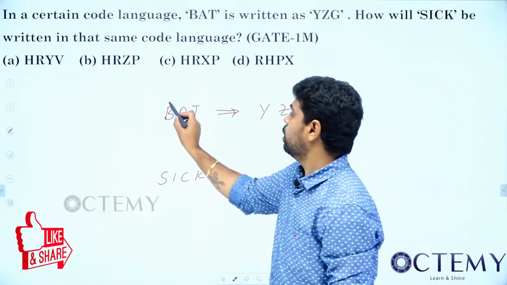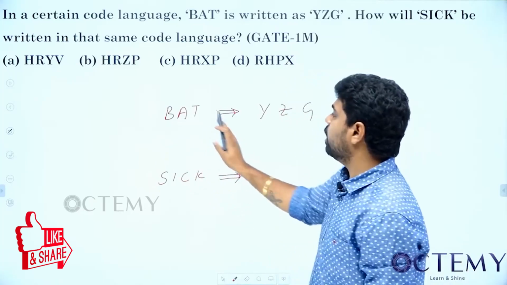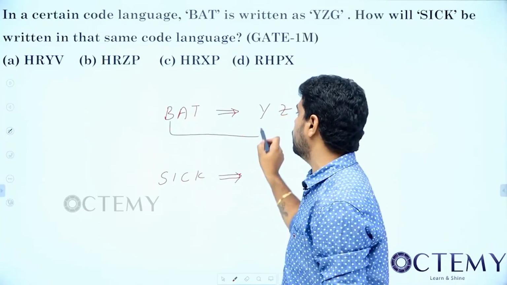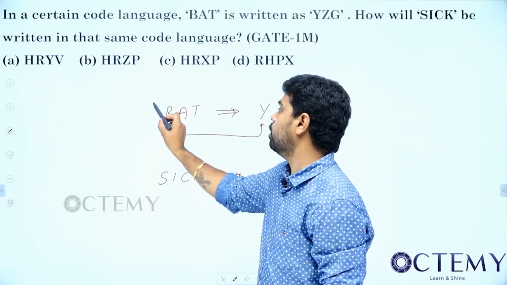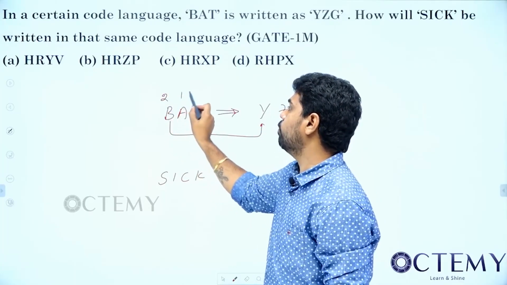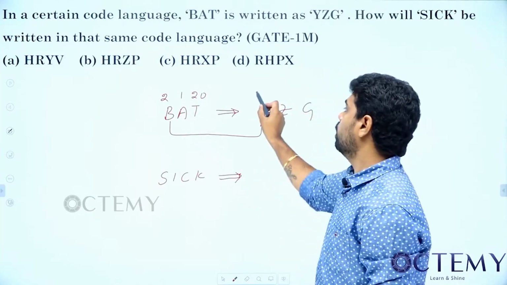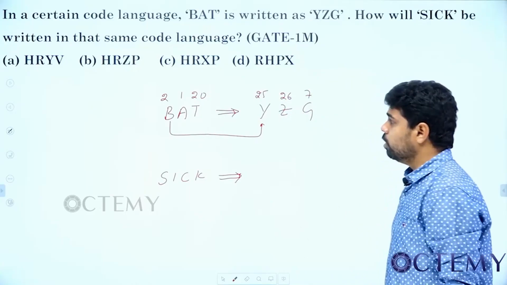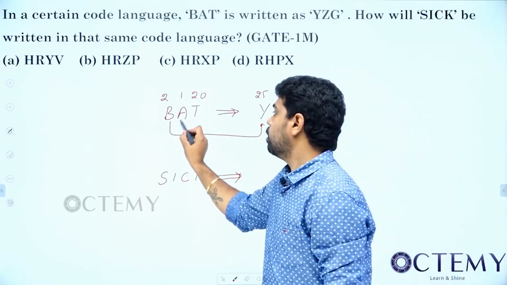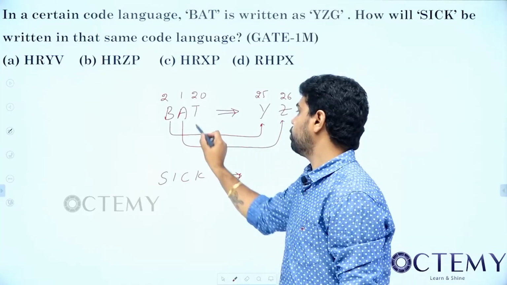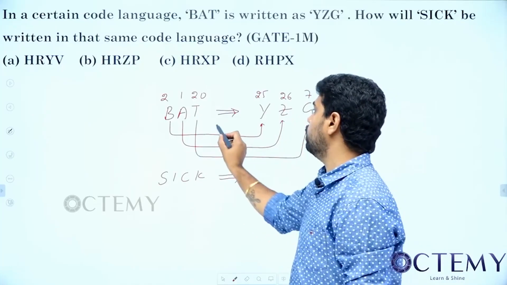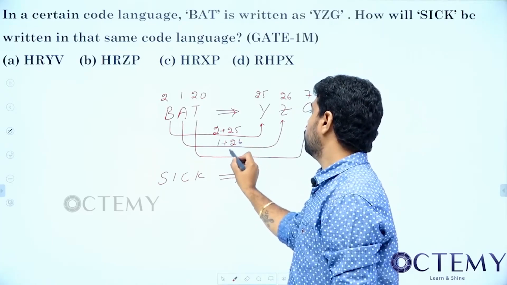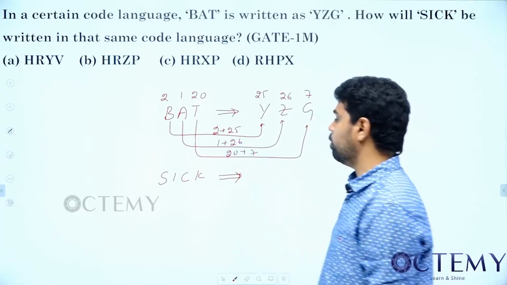So see here, one way is that some pattern is going on, you should check that. What the pattern is going on here is, give numbering for this. B is 2, this is 1, this is 20. Okay, this is 25, this is 26, this is 7. See when you see the pattern here, the sum of these is 27. 2 plus 25, 1 plus 26, 20 plus 7, all this is 27.